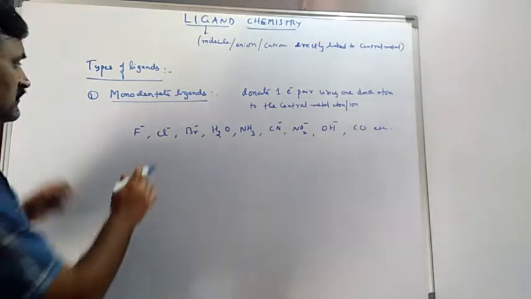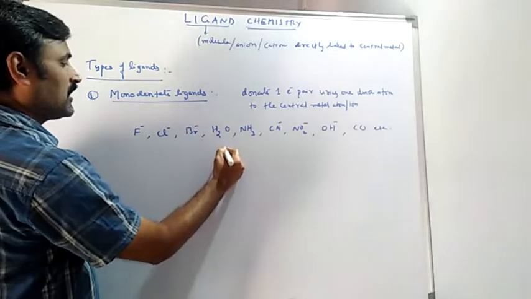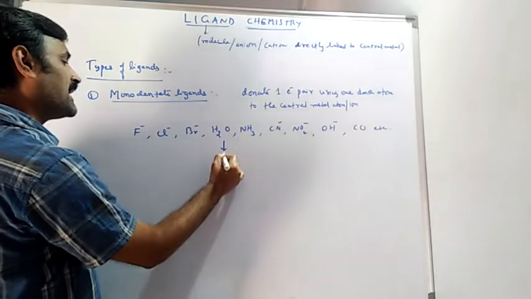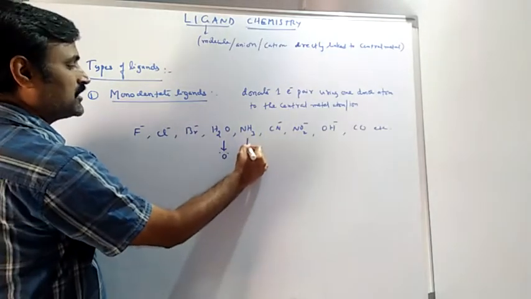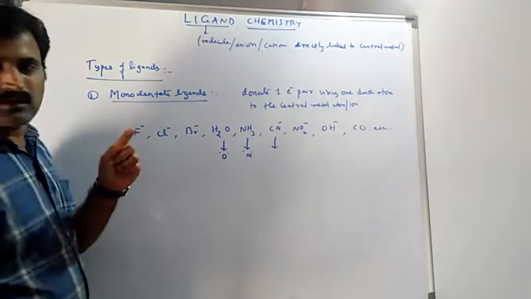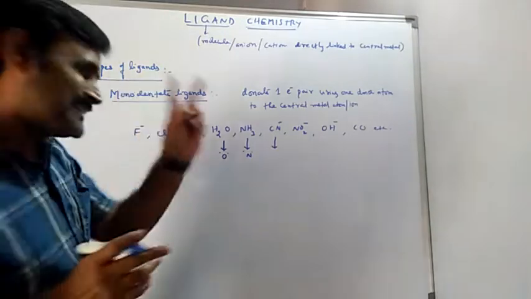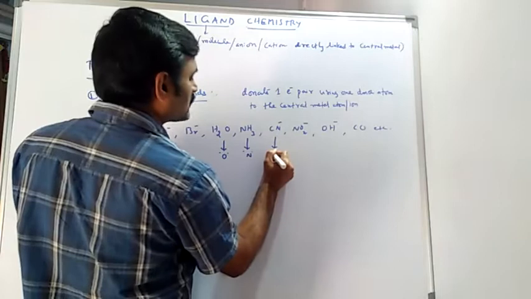In this we do not have any doubt, but here we have more atoms. In H2O the donor atom is oxygen, in NH3 the donor atom is nitrogen. In CN we have a donor atom of either nitrogen or carbon.